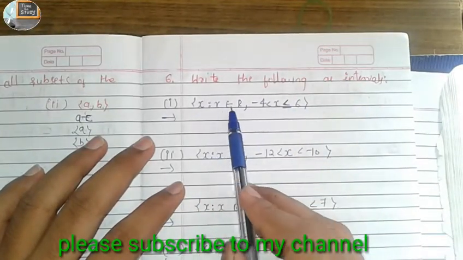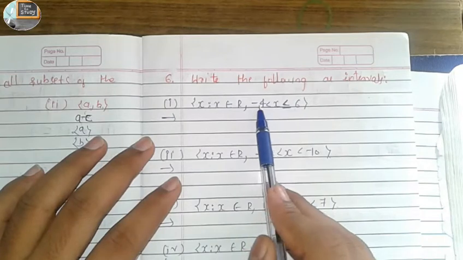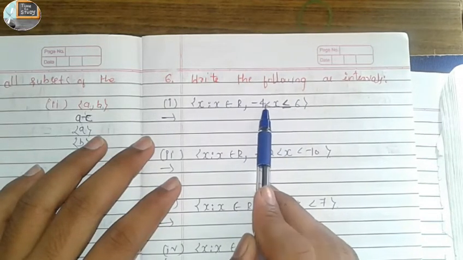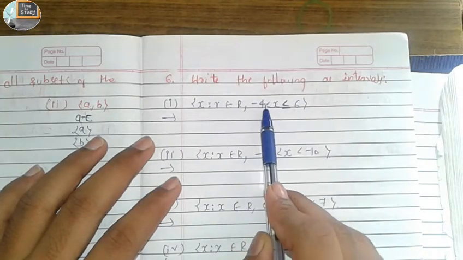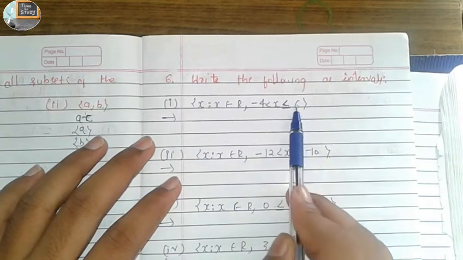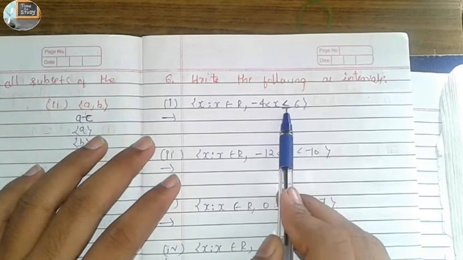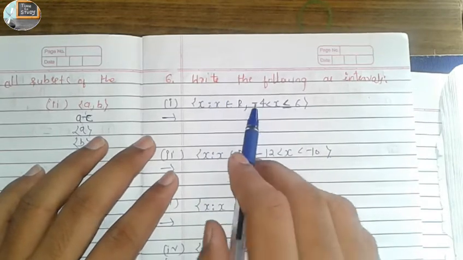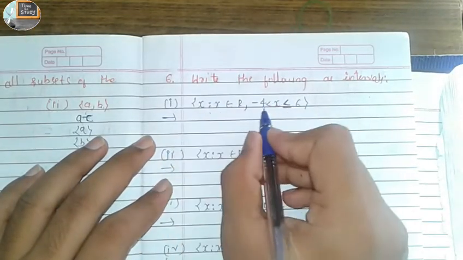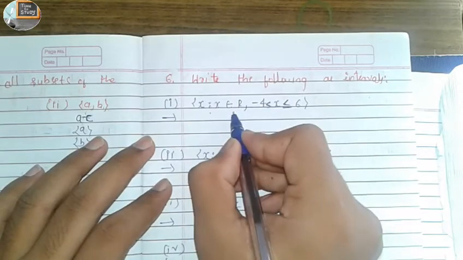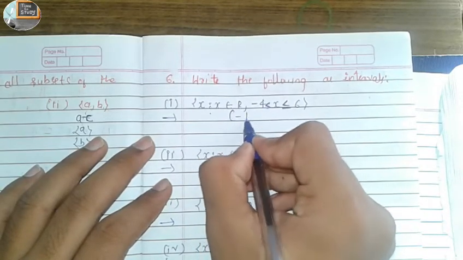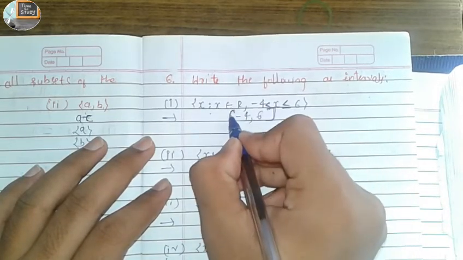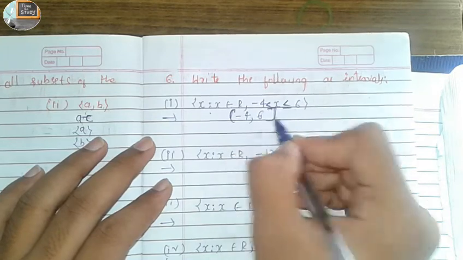The sixth question is write the following as intervals. The first one is {x such that x belongs to real numbers, -4 is less than x, and x is less than 6}. I made a video on how to write intervals. For this first one the answer is here: there is no equal symbol, so I will write the bracket (-4, 6). This is an open interval, this is a closed interval.